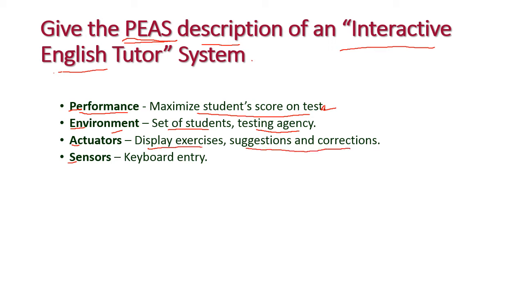So, these are the actuators. By using these we are going to test their knowledge by displaying the exercises, and we can give the suggestions and corrections. And next one is sensors. Sensors are keyboard entries. Keyboard entries are sensors. So, these are the PEAS description of interactive English tutor system or interactive English tutor agent, right.